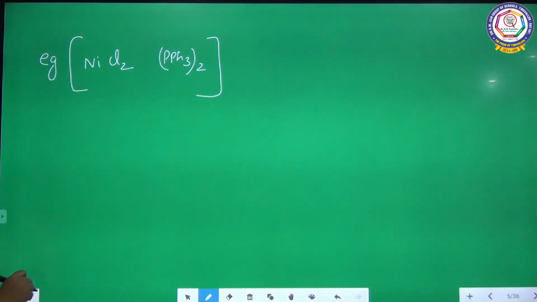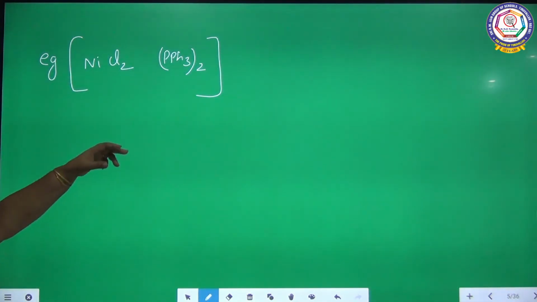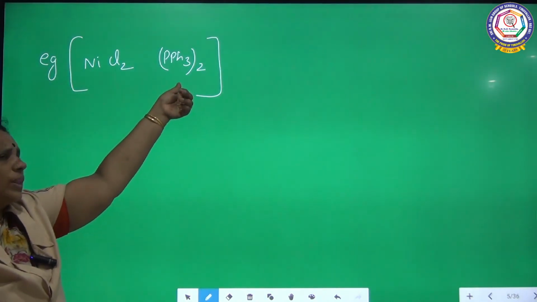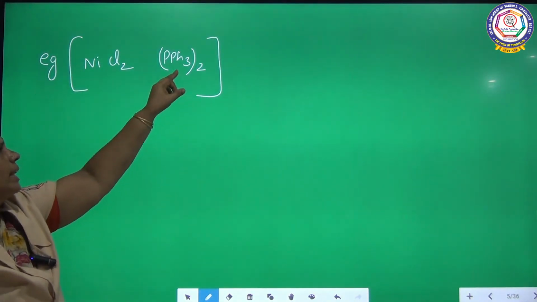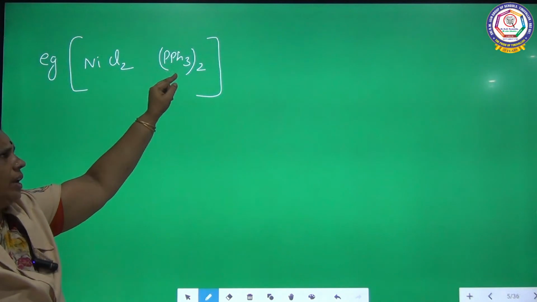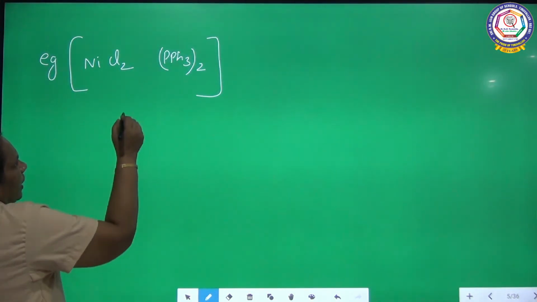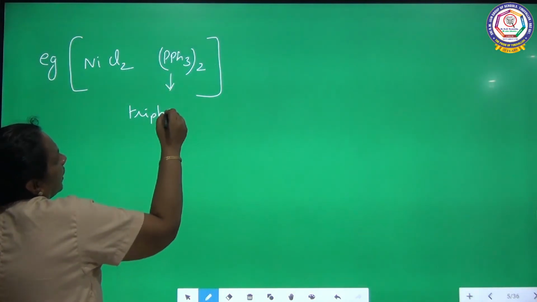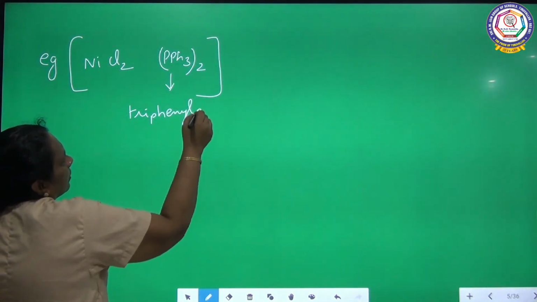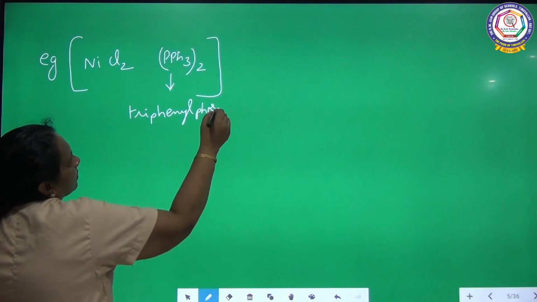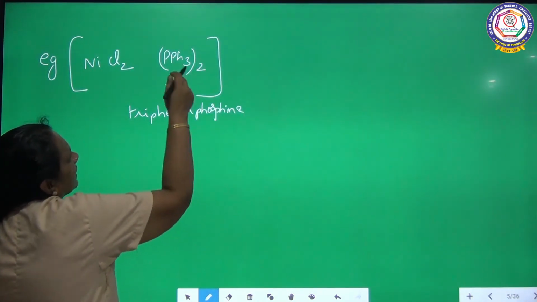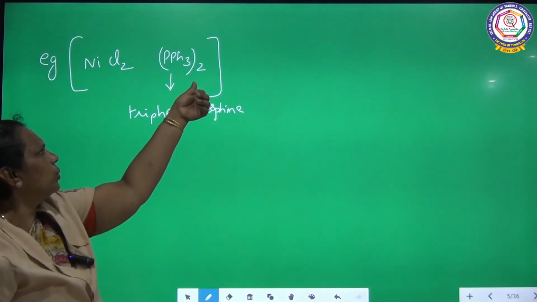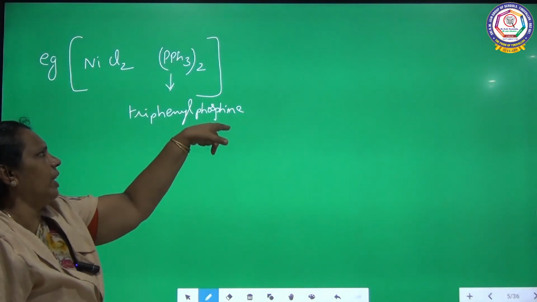A complex is coming like this. So here I told you this is a complex ligand. Already the name of the ligand is triphenyl phosphine. So it is a complex ligand. There are 2 molecules of triphenyl phosphine.